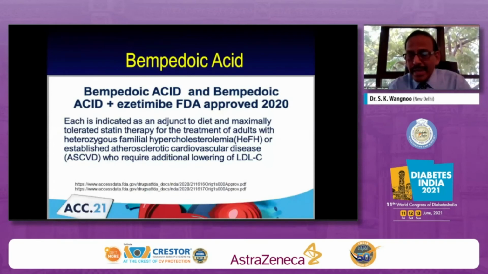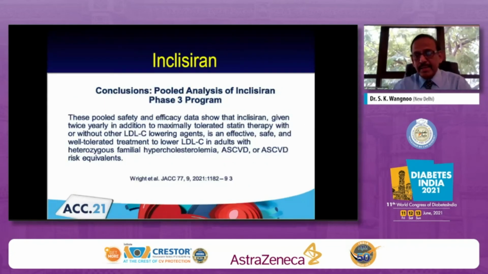Now, bempedoic acid is yet to arrive in our Indian market. It has been recommended, an FDA approved drug over and above the statin drugs, over and above ezetimibe. You can use this drug in those patients in whom you are not able to reach the goal. And it is probably indicated for patients with heterozygous familial hypercholesterolemia. Probably our patient can also be benefited if that drug arrives into the Indian market.